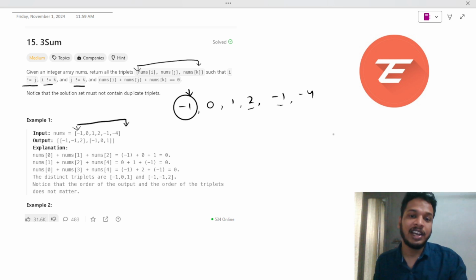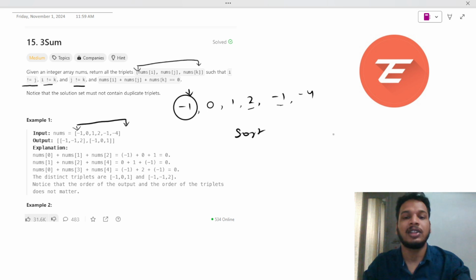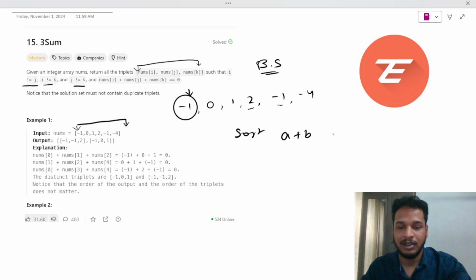The first question I asked is: can I sort this array? I explained that if I sort this array, then it is very easy to do. I can do a typical 3Sum with binary search, where a plus b plus c is equal to 0. This should be the target, so a plus b is equal to minus c. So I can say my target is equal to minus c.